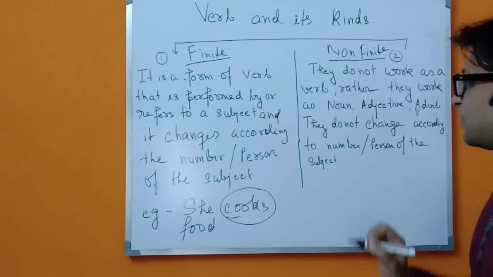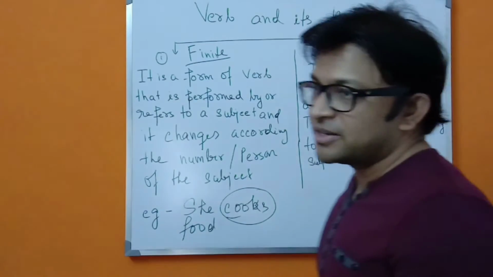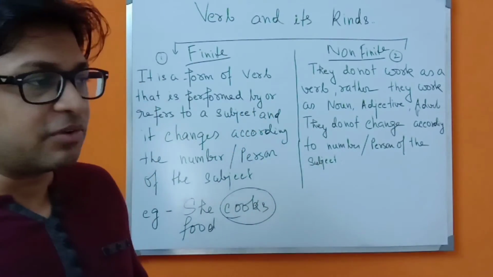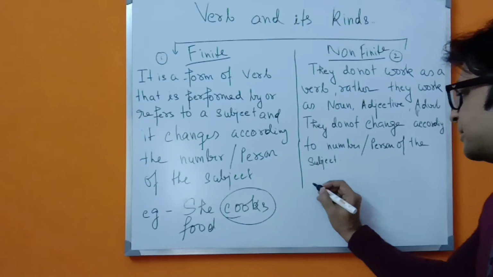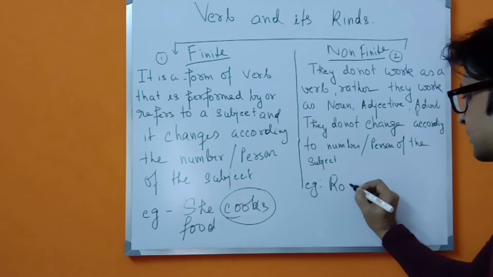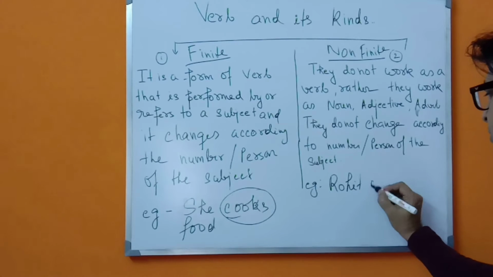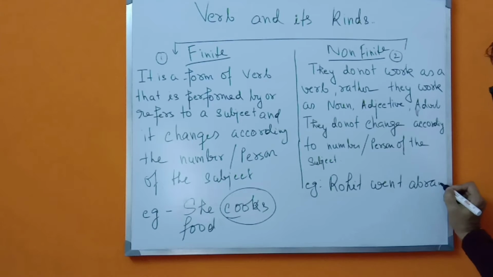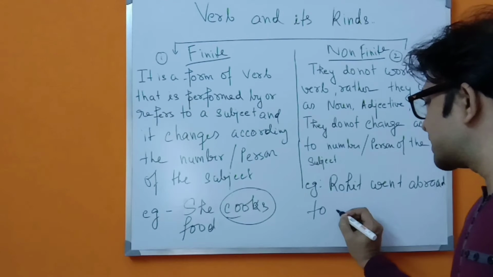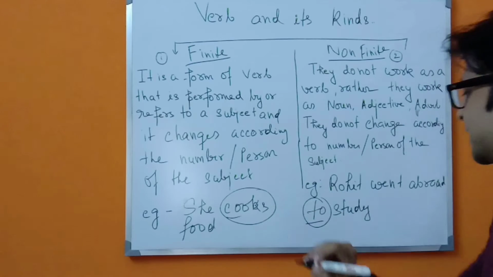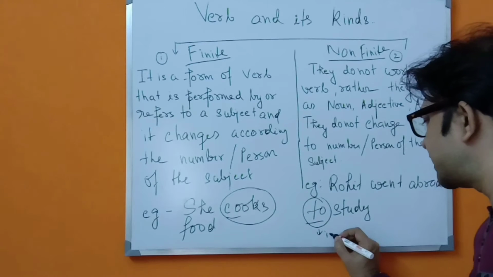So what does non-finite say? That means the non-finite verb does not act as a verb, rather it acts as a noun or an adjective or an adverb. For example, what we can see, suppose Rohit went abroad to study. Here what you can see, an infinitive is being used.